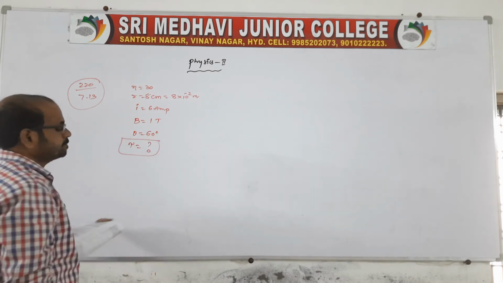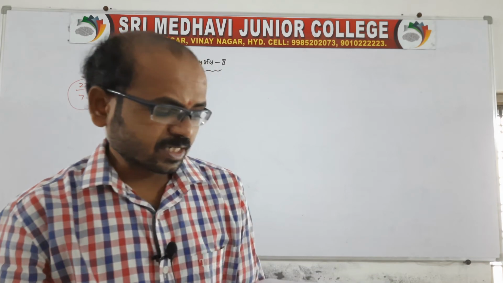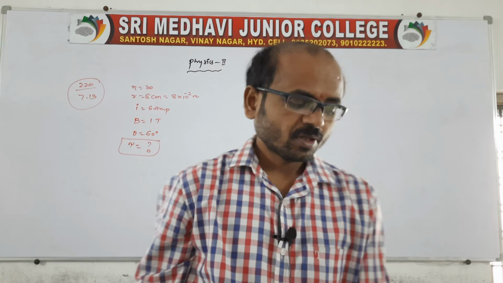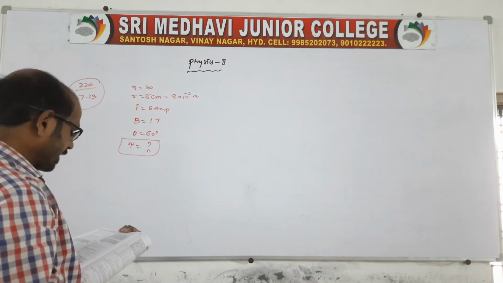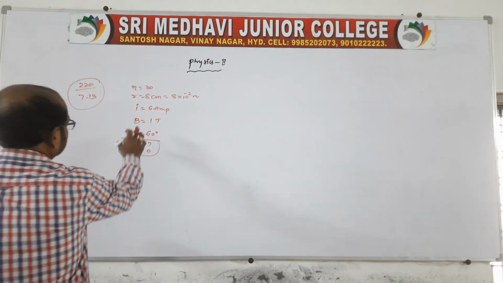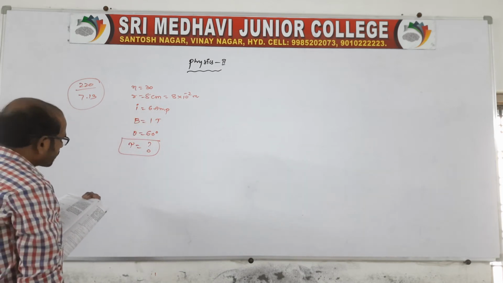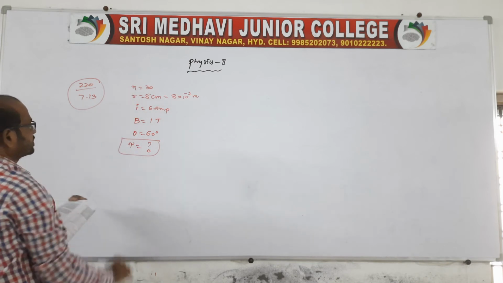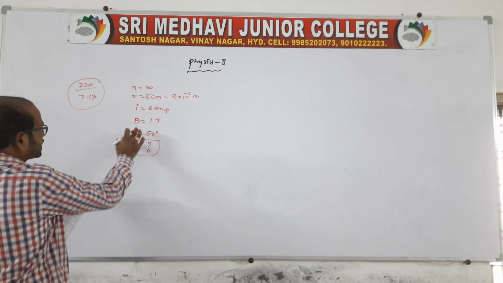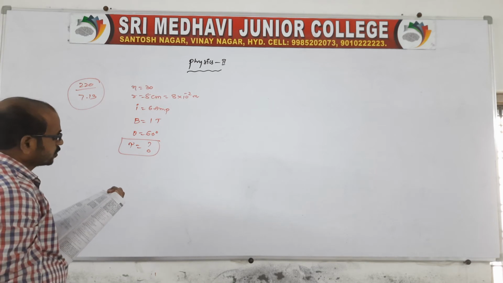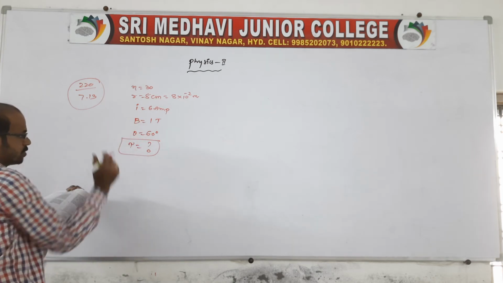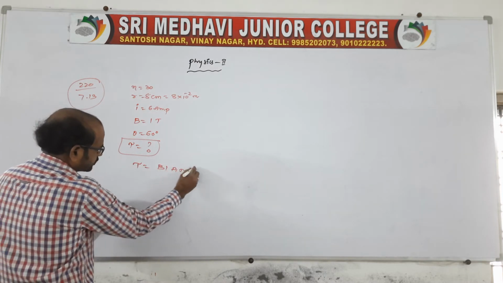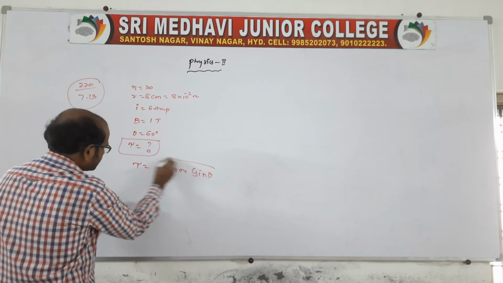Once again, the question is a circular coil of 30 turns and radius 8 centimeter, carrying a current of 6 ampere. The number of turns is given as 30, and a magnetic field induction B is applied. The field is making an angle of 60 degree with the normal. So the torque required is BIAN sin theta, because the normal is given.